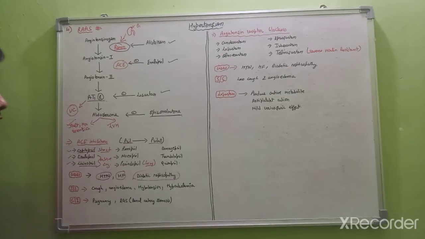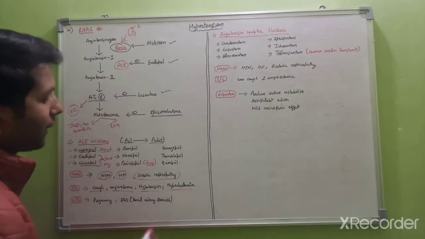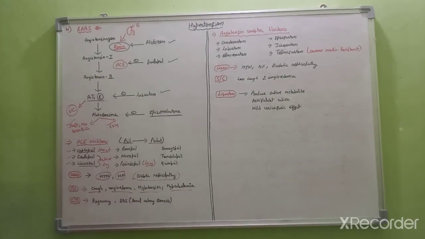The side effects of these drugs include cough, angioedema, hypotension, and hyperkalemia. ACE inhibitors are contraindicated in pregnancy and renal artery stenosis.